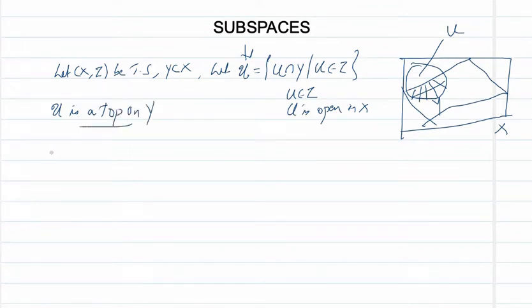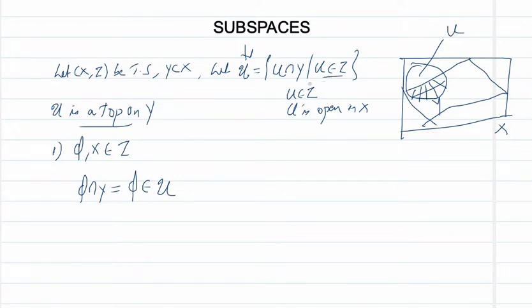In order to show U is a topology on Y, we have to show the three axioms of topology. So for the first one, we know phi and X belong to tau. We can write phi intersection Y equal to phi is a member of U, because phi belongs to tau.